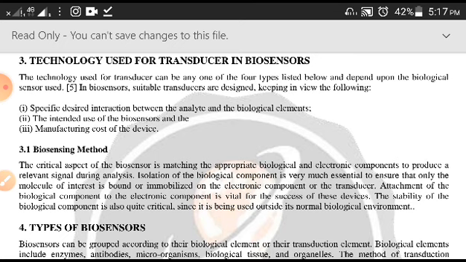First thing is a specific desired interaction between the analyte and biological element. What type of interaction between the analyte and biological element you are looking for, right? Second, the intended use of biosensors. What is your purpose of doing it? Manufacturing cost of the device, as well: if something is very complicated and has a very high cost, then it may not be worth preparing something very costly, which cannot be used. So that is also an important point, cost effectiveness.